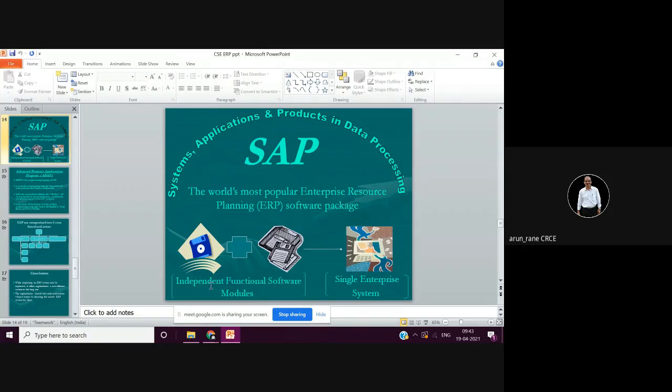So it has independent functional software modules, as well as a single enterprise system also. Independent functional means, as I have been telling, like your purchase, planning, production, inspection. These are independent software modules. So you can buy only a single module also, or they have a single enterprise system also.